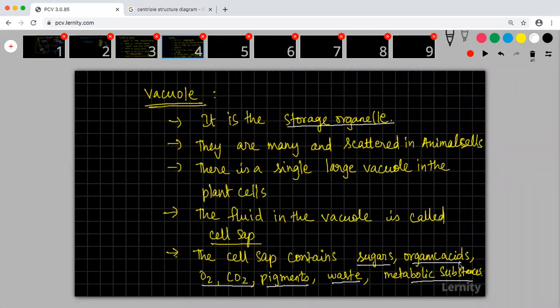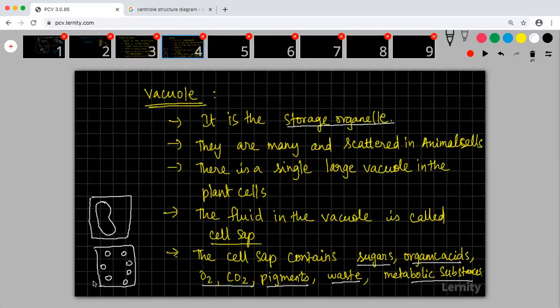Okay. So a plant cell will have a single large vacuole. Whereas in animal cells, the vacuoles are many, smaller and scattered. Plant cells will usually have one single large vacuole.